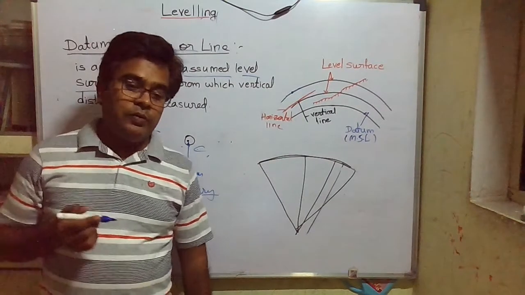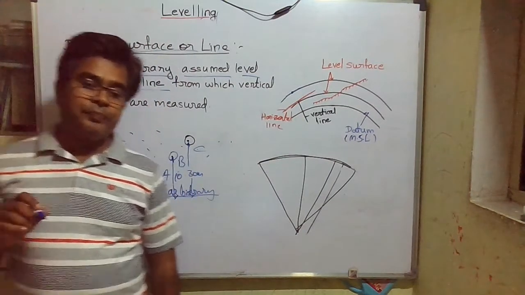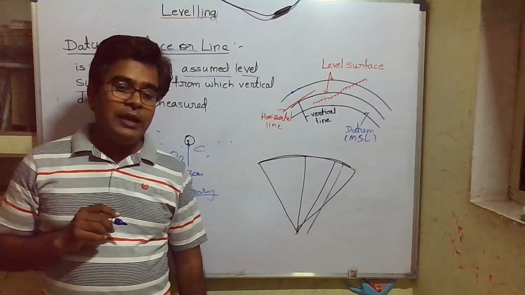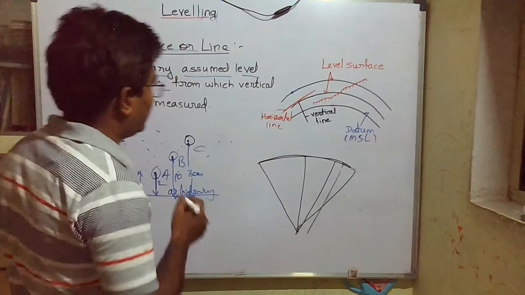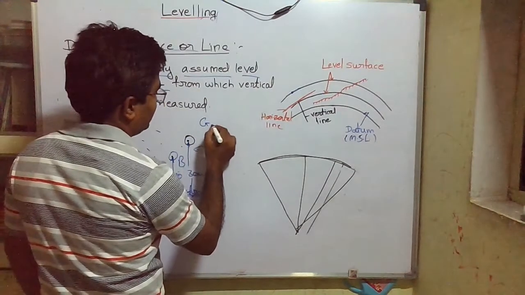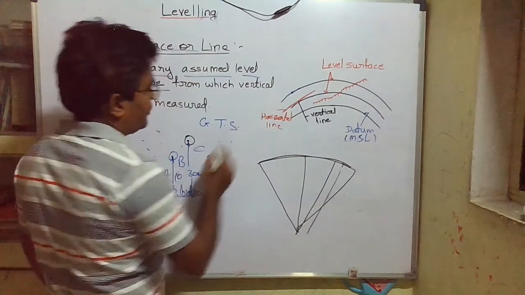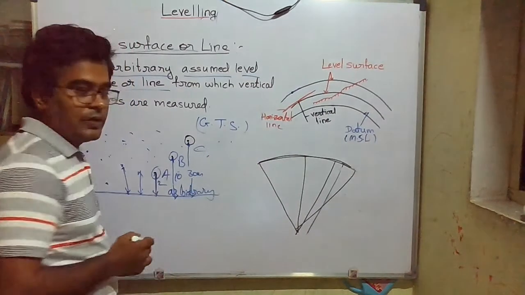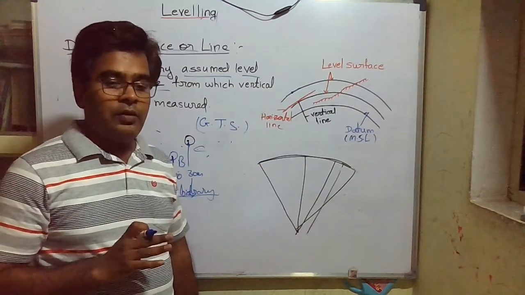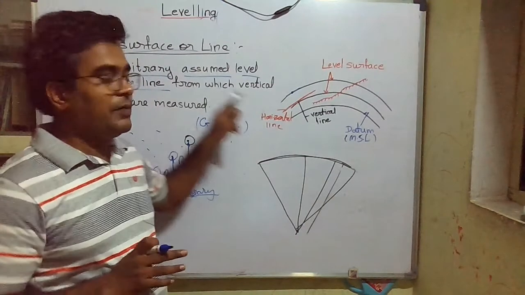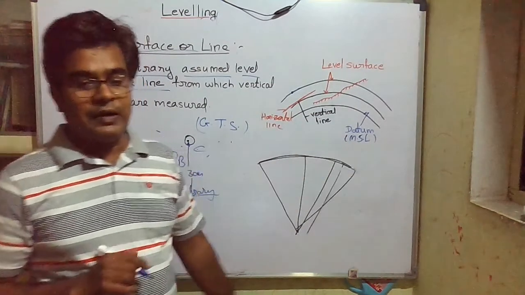which is now in Pakistan, and it is for the GTS survey, that is Great Trigonometric Survey. We'll come across this also. Okay, for the GTS survey, Great Trigonometric Survey, we assumed mean sea level, or we can say that we assume the datum surface as mean sea level at Karachi.